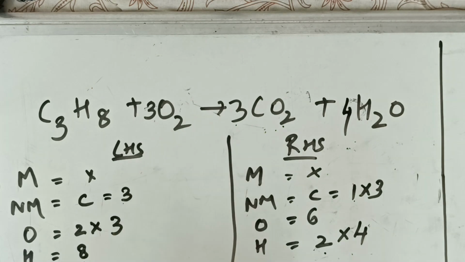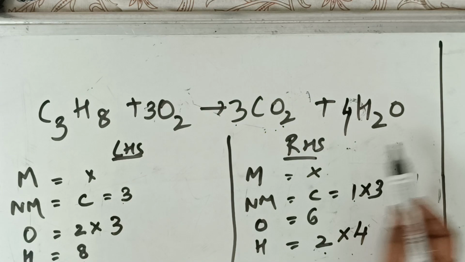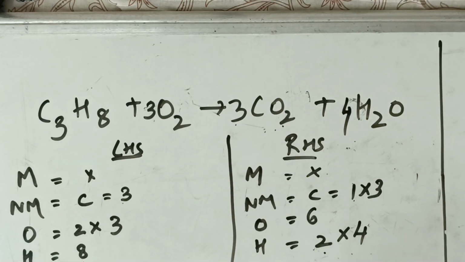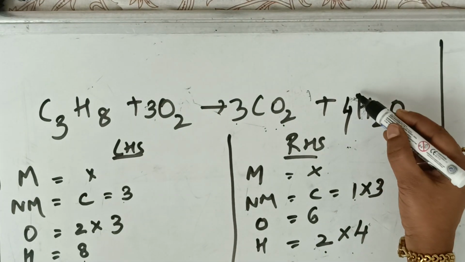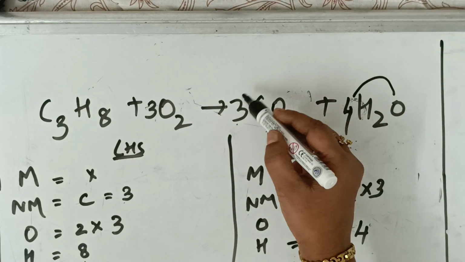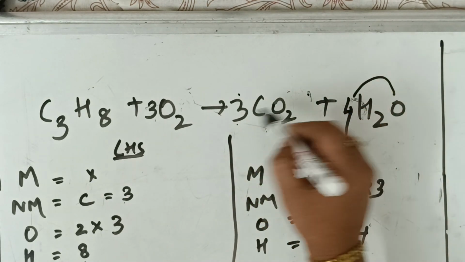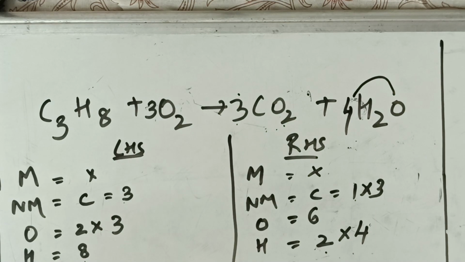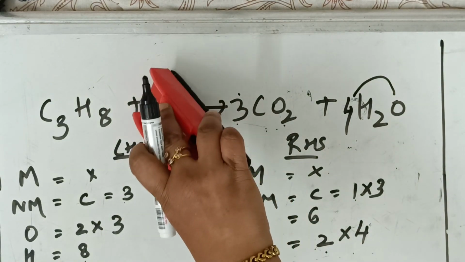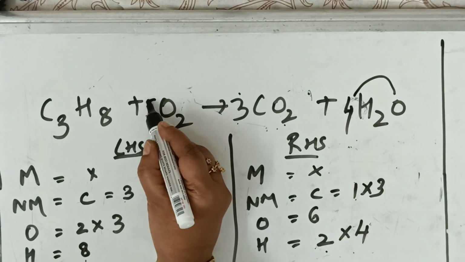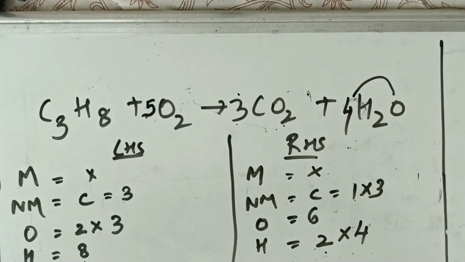Then oxygens. Now let us check oxygens. Here, after making this hydrogen 4, gradually your oxygen atom has become 4 plus 3 2s are 6. It has become 10 oxygen atoms now on RHS. So I have to take this 3 and I have to make it as 5 oxygen atoms. Now let us look. Yes, this is a perfectly balanced reaction. Done, students? Now, easy? Very easy.